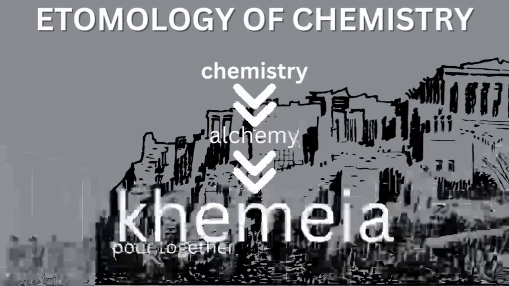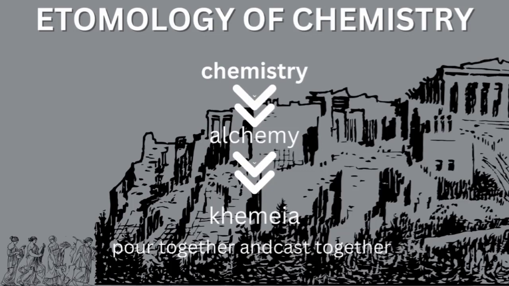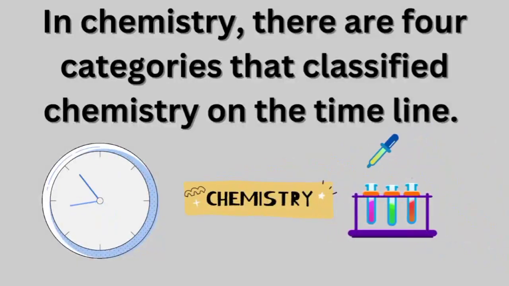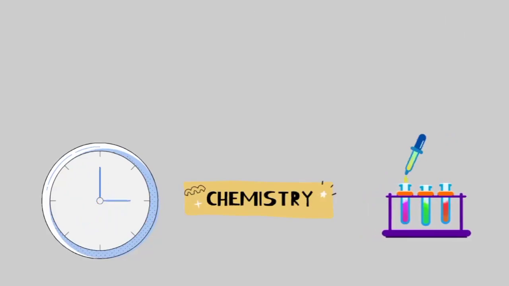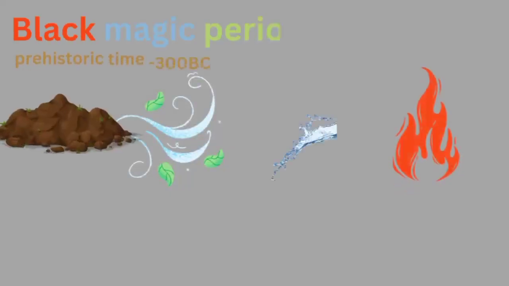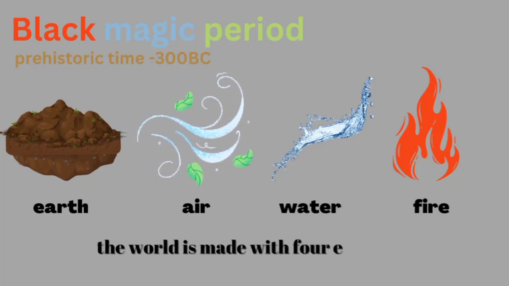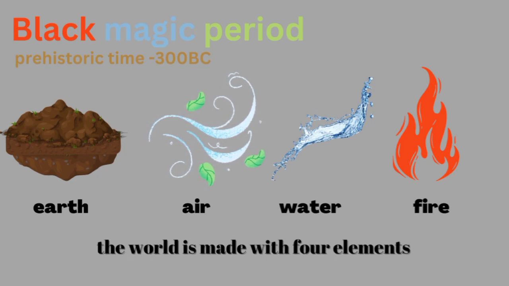For the first, let me explain the meaning of the word chemistry. It came from alchemy, originated from the Greek word chemia, which means pour together and cast together. In chemistry, there are 4 categories that classify chemistry on the timeline, as I have already mentioned a few seconds ago. First period is known as Black Magic period, which starts from prehistoric time and ends in 300 BC.